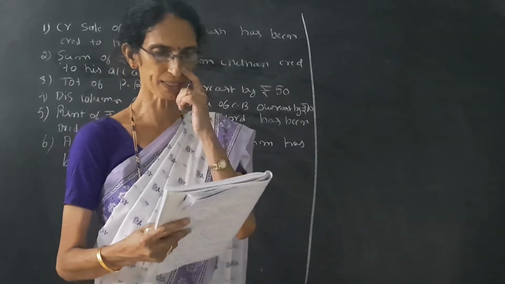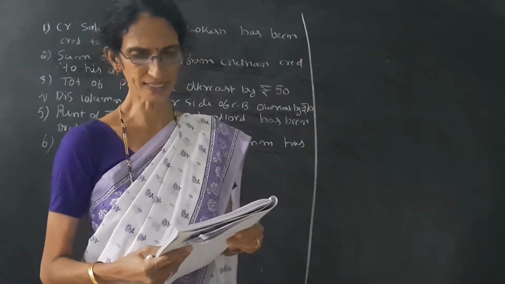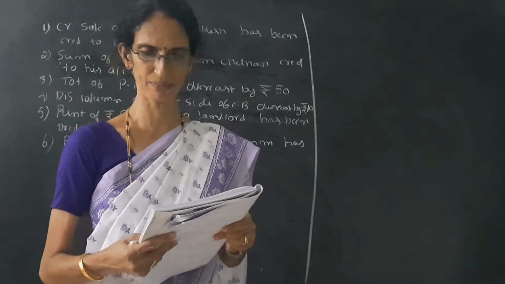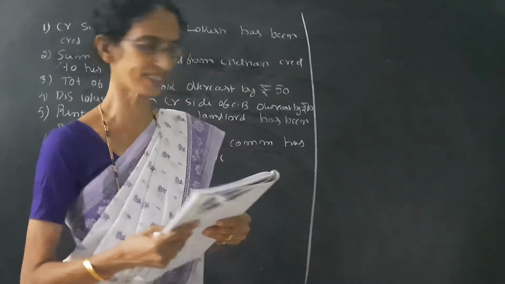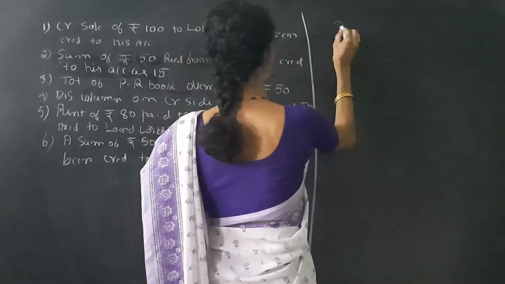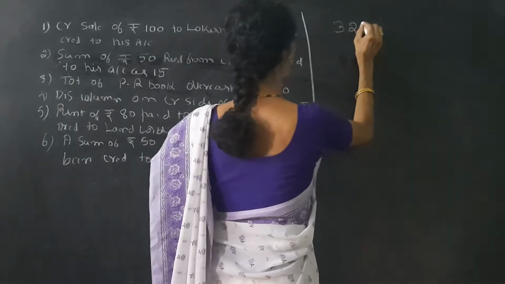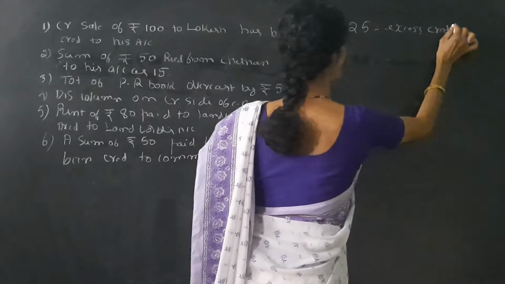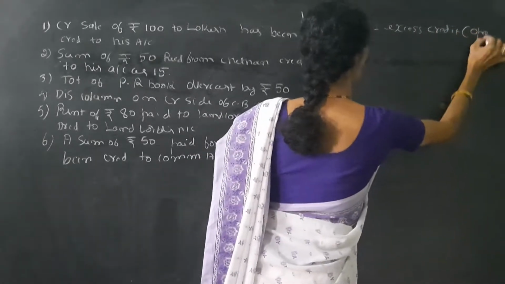A bookkeeper found that there was a difference of rupees 325 in the trial balance, being excess credit. So there is a difference of 325. It is excess credit. That means this is relating to the opening balance.